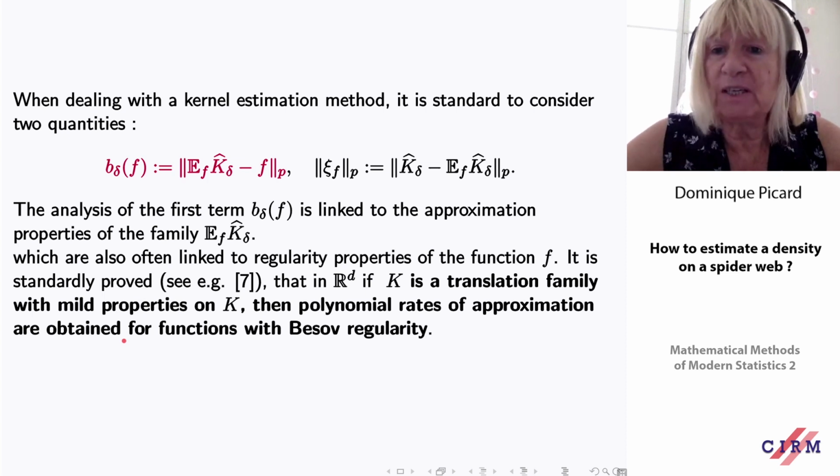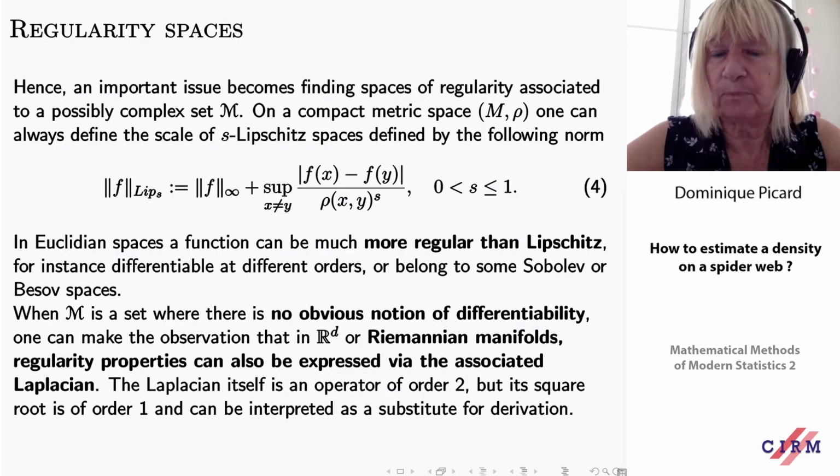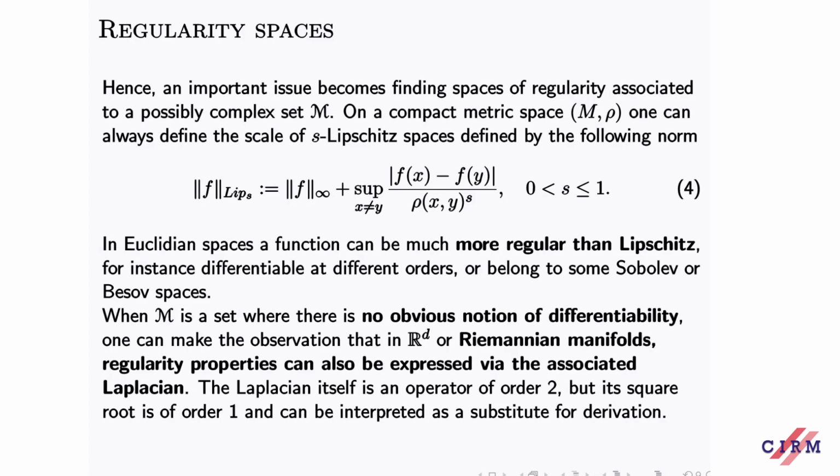When we come back to R^d and when K is a translation kernel, then we know that polynomial rates of approximation of the bias part are obtained with Besov regularity. Here we try to do the same. An important issue is to find spaces of regularity associated to possibly complex sets.